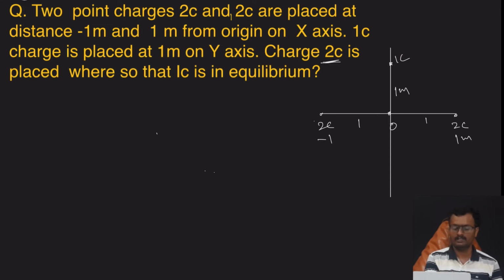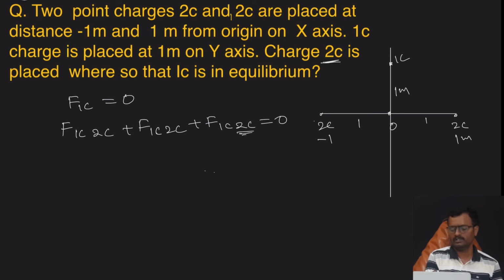See, the clue from the data is that the total force on 1 coulomb should be 0. That means the force on 1 coulomb by the first 2 coulomb, plus the force on 1 coulomb by the second 2 coulomb, plus the force on 1 coulomb by the third 2 coulomb should be 0. This position is not given, but the other two 2 coulomb positions are given exactly.